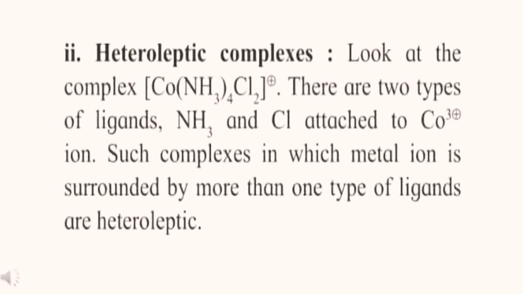Such complexes in which the metal ion is surrounded by more than one type of ligand are heteroleptic complexes. In these, 4 ammonia molecules and 2 chloride ligands are attached to the central metal atom. Then this complex is known as a heteroleptic complex.